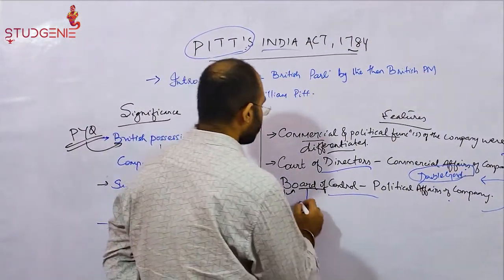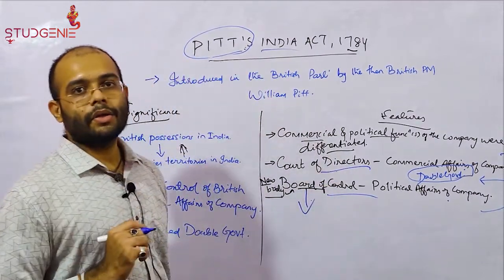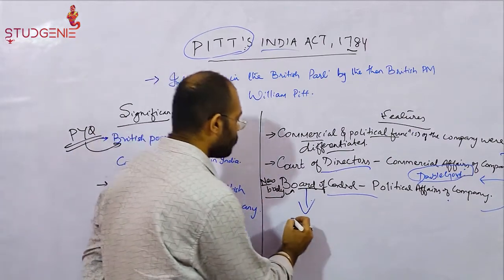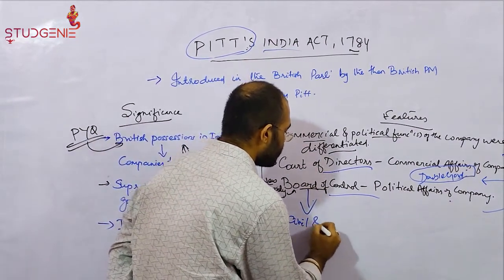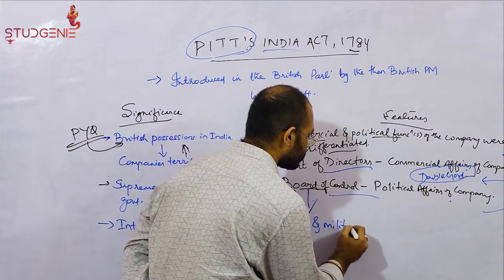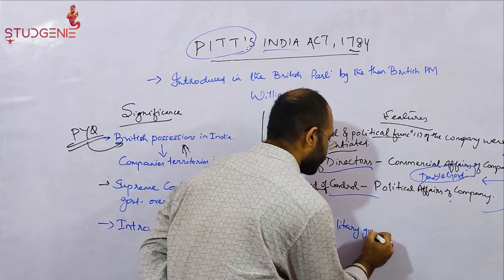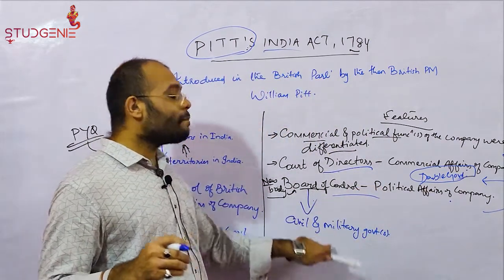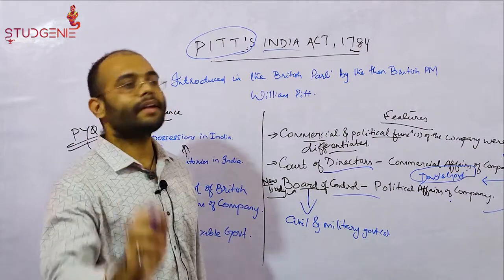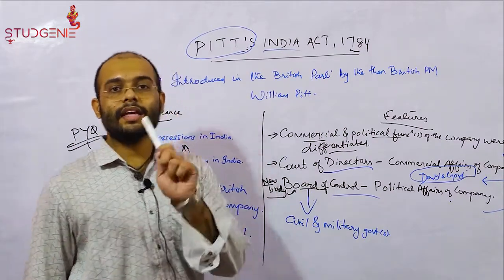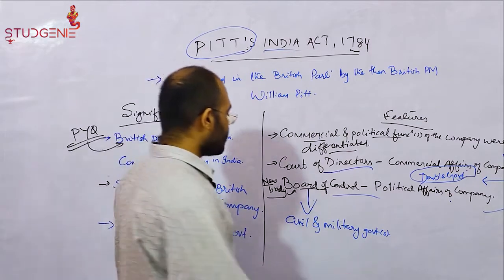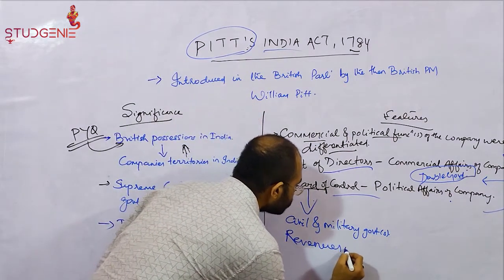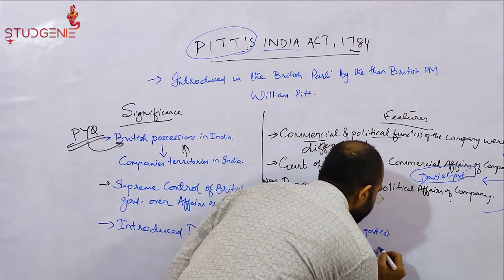Further, the Board of Control was empowered to supervise and direct all functions of civil as well as military governments, and revenues of British possessions in India.